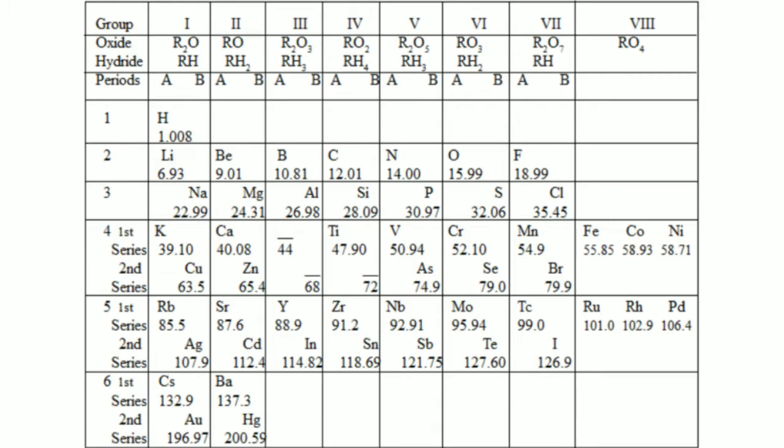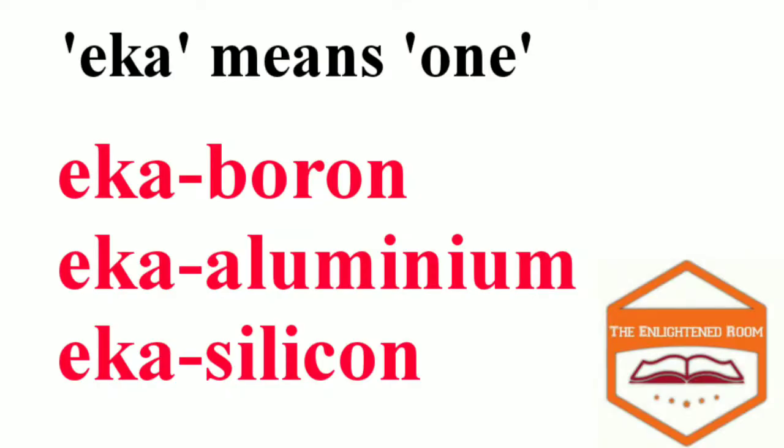Now another achievement, and the biggest achievement of Mendeleev's periodic table, is that he left some gaps in his periodic table. Instead of looking upon these gaps as defects, he boldly predicted the existence of some elements that had not been discovered at that time. Mendeleev named them by prefixing a Sanskrit numeral Eka, which means one, to the name of the preceding element in the same group. You can take the example of Eka boron, Eka aluminium, and Eka silicon.